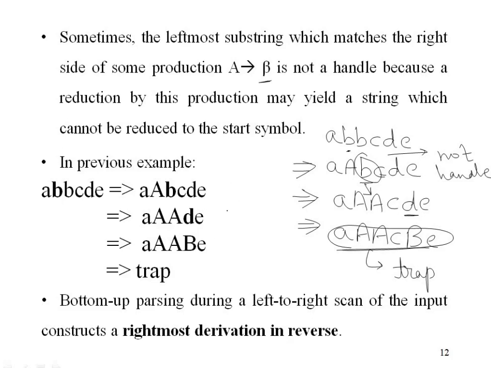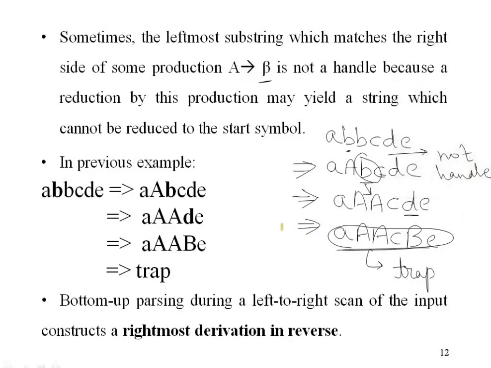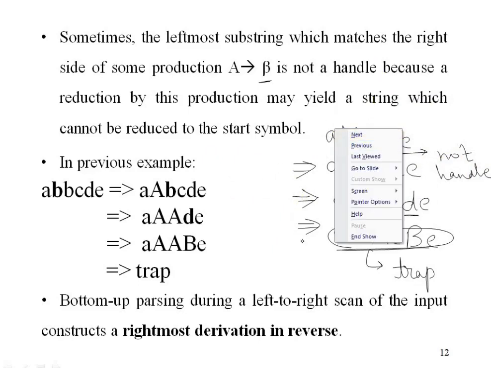Now there is one more important property of bottom-up parser. See the last point: bottom-up parsing, during the left to right scan of the input, constructs rightmost derivation in reverse.